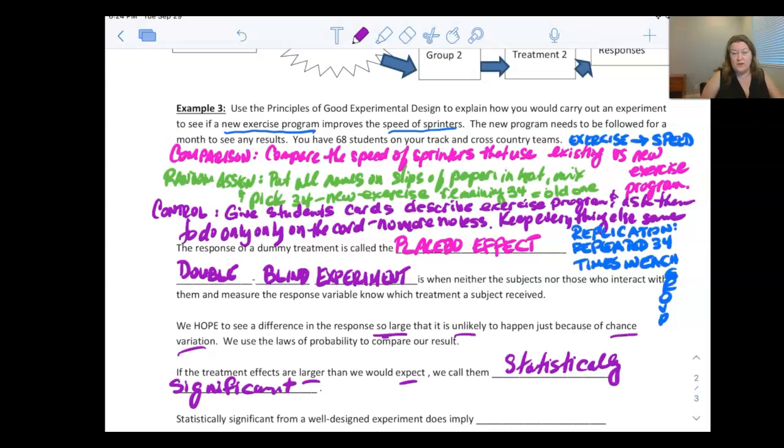So when it's more than just chance alone and we're seeing a response or reaction to something, we're going to call that statistically significant. And statistically significant, when it comes from a well-designed experiment, does imply causation.